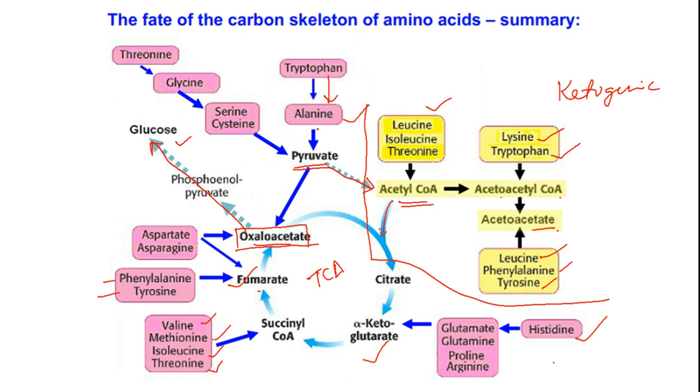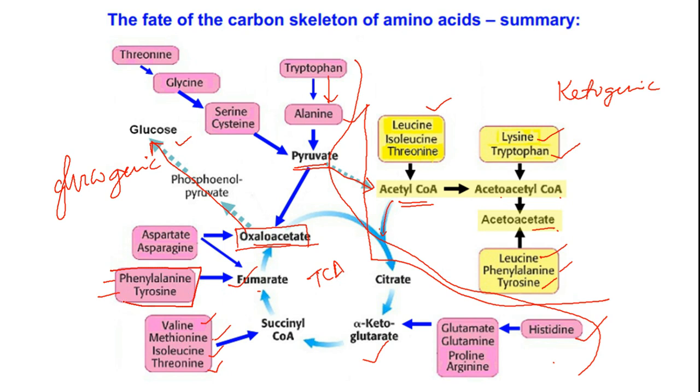So all these amino acids over here are glucogenic. Some of the amino acids, you can see here phenylalanine and tyrosine, you can also find over here. Isoleucine and threonine are also providing us succinyl-CoA here. So these amino acids we call both glucogenic as well as ketogenic.